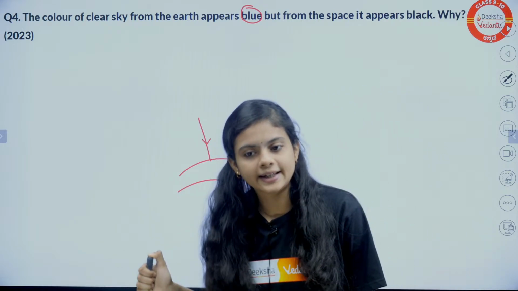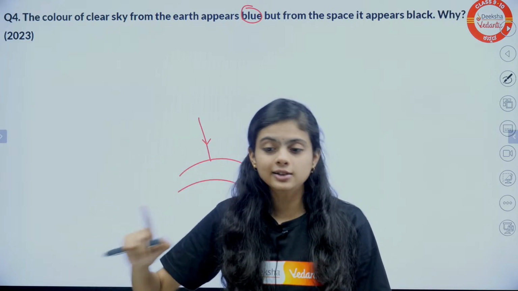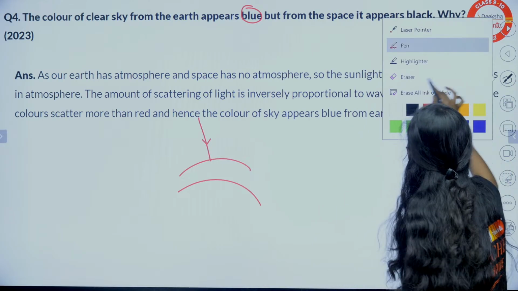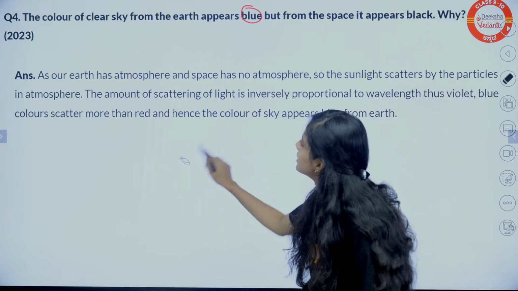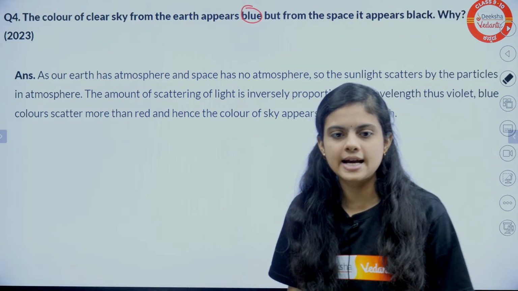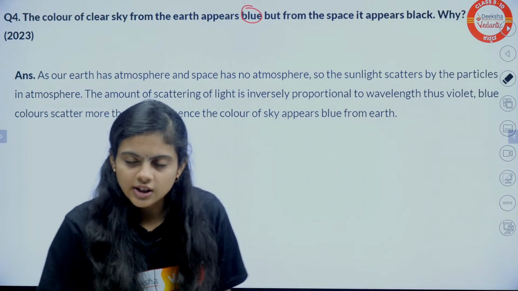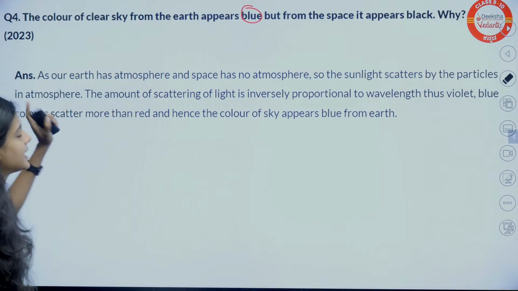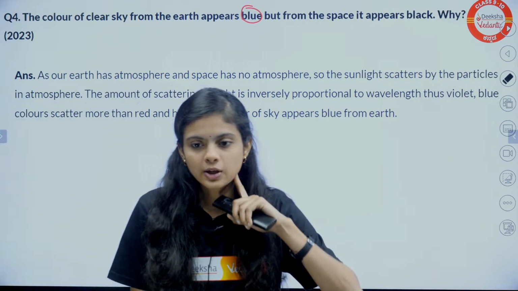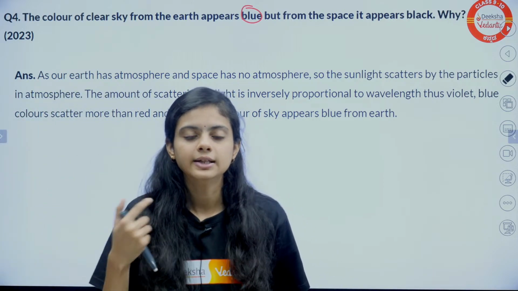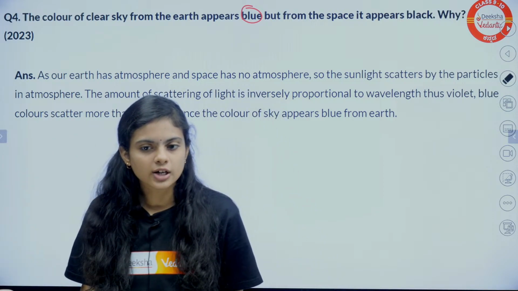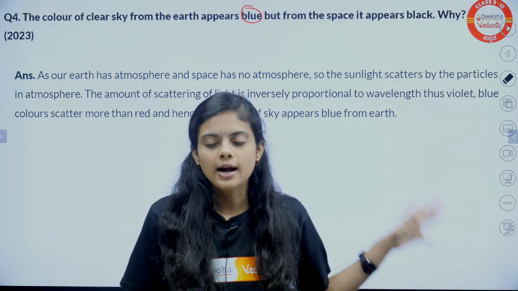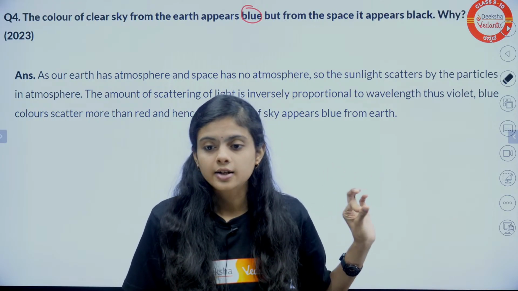Because there is no particle. Yes, in space there are no particles, no atmosphere. And what is the process? Yes, see, you can see here the sunlight scatters by the particles, right? So why blue? Can you tell me? This is right. In space there is no atmosphere, no particles. On Earth we have the atmospheric layer, so that scatters the light.